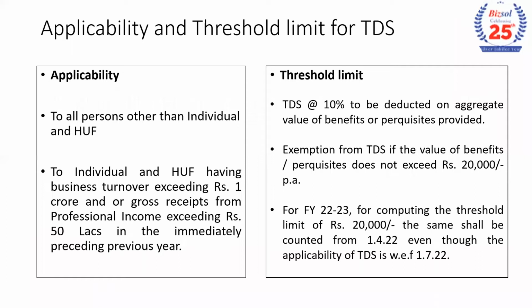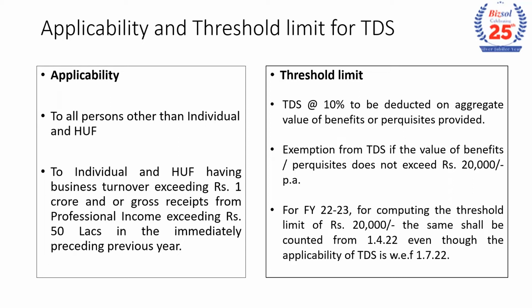Now, 194R, to whom is it applicable? To all persons other than individuals and HUF. For individuals and HUF, the normal TDS provisions apply: business turnover exceeding 1 crore, and in the case of professional income, gross receipts exceeding 50 lakhs in the immediately preceding previous year. So for this financial year, we have to look at the turnover for financial year 21-22 to consider applicability for individuals and HUF. For others, this section is directly applicable without any turnover limit.